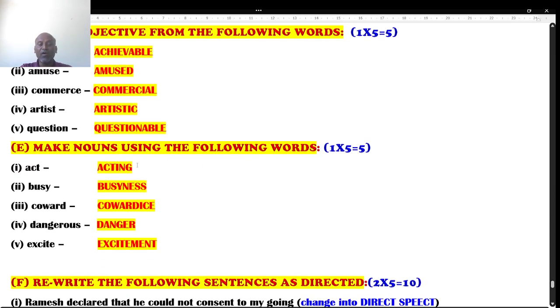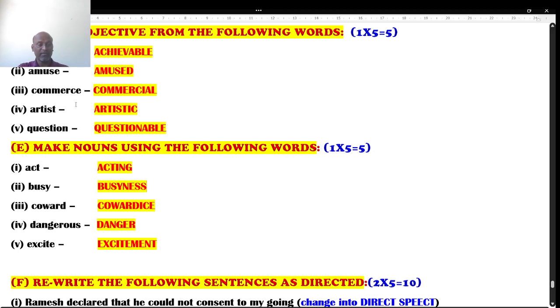Sub-main E. Make nouns using the following words. Again, 5 words are given. We have to write the noun form of the given word. Students, when you take it, act itself is a noun also. Act is also used in the form of a verb, right? And the right noun form, we can write act also. You can also write acting, like his acting is really appreciable.